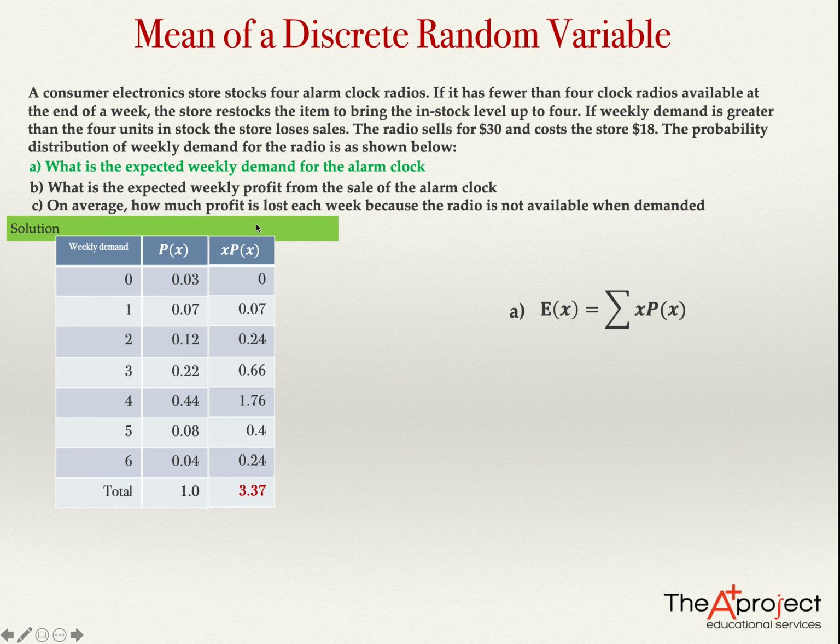Okay, so let's see how to answer the other question. What is the expected weekly profit? Let's type here first the answer for the first question, A.